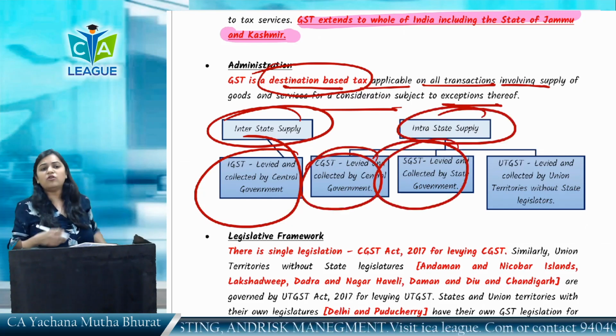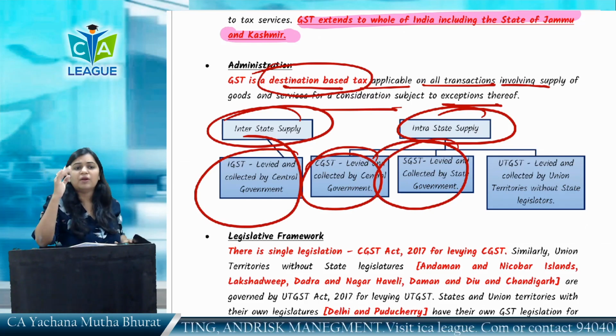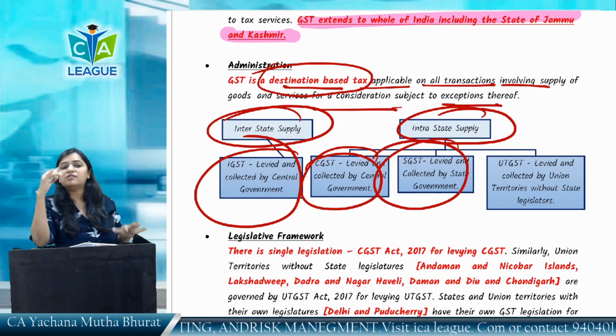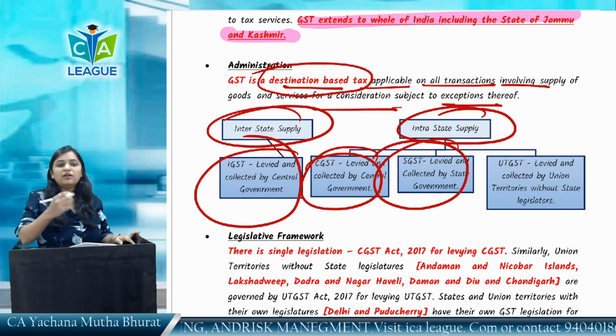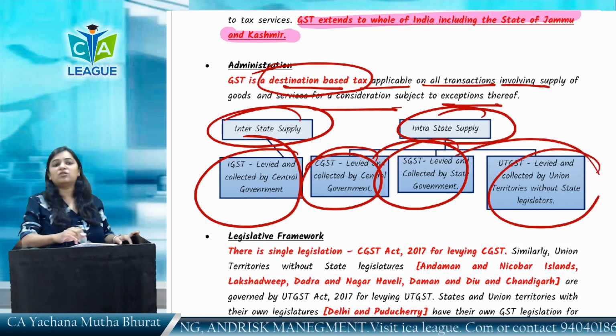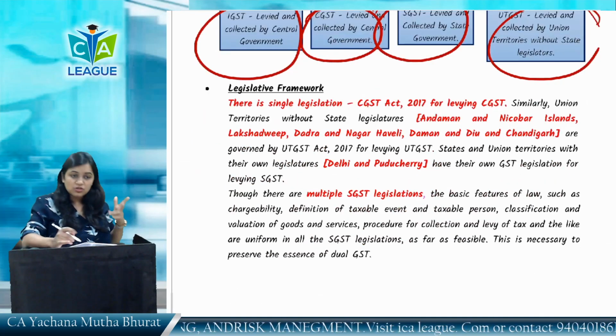Intrastate supplies, CGST and SGST. CGST collected by central government, SGST collected by state government. In case of intra-union territory, CGST plus UTGST. UTGST collected by union territories without state legislature.